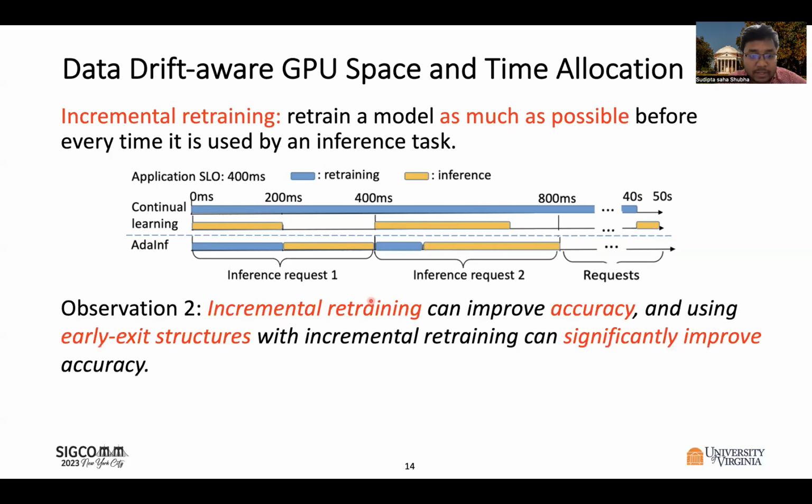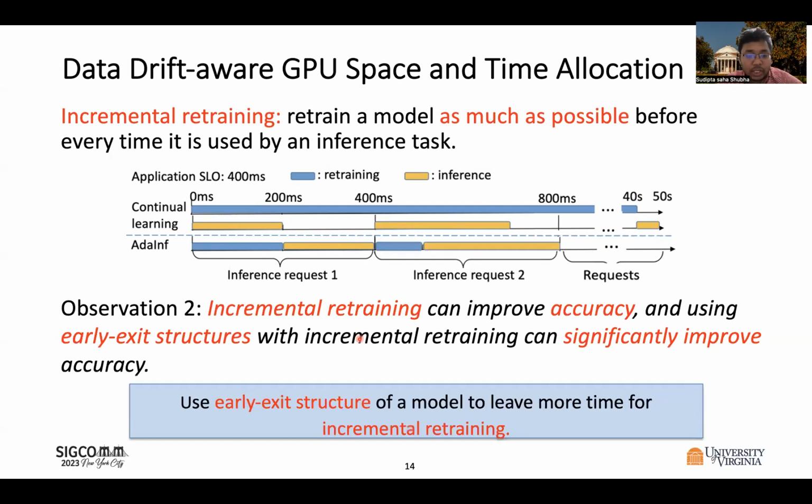We observe that such incremental retraining can improve accuracy, and we also observe that if we use early exit structures of the models with incremental retraining, it can significantly improve accuracy, because when we use early exit structure of a model, we reduce the inference latency. This way, we leave more time for incremental retraining.